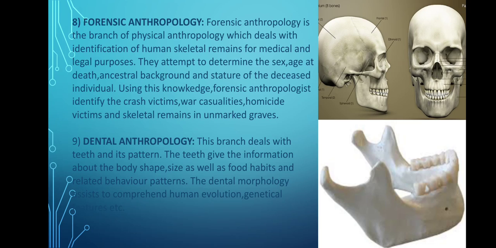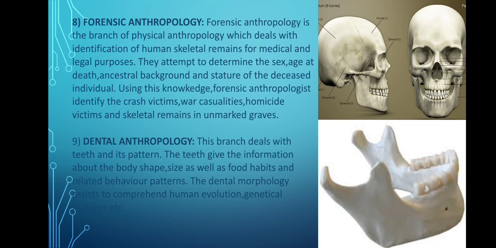This type of morphological variation in teeth helps the anthropologist to know about the eating habits or way of living of the person whose teeth are found at the site. So in this way dental anthropology helps to determine the body shape and food habits of the person. So this is also a very important branch of anthropology.